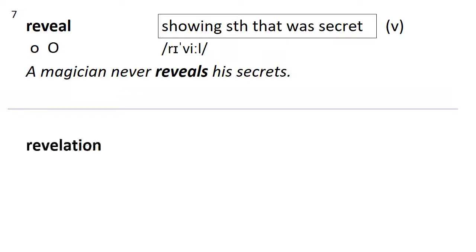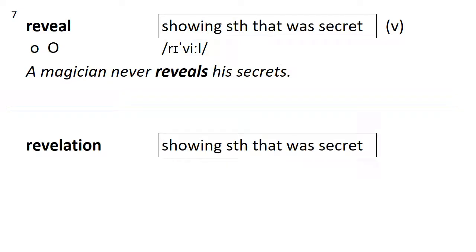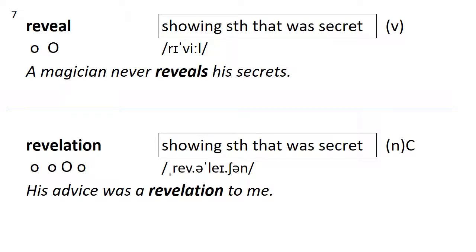It has a word family, which is revelation. Same meaning, but this is a countable noun. How many syllables? Revelation. 4. Stress on the third. Now you'll notice the pronunciation is very different. Reveal, revelation. His advice was a revelation to me.